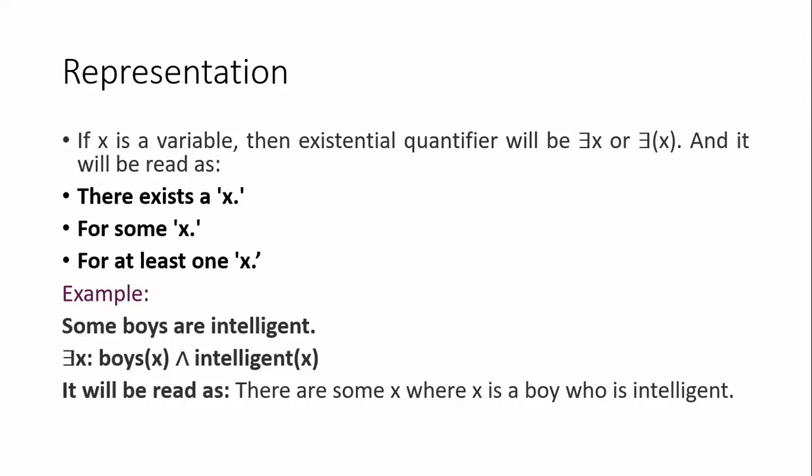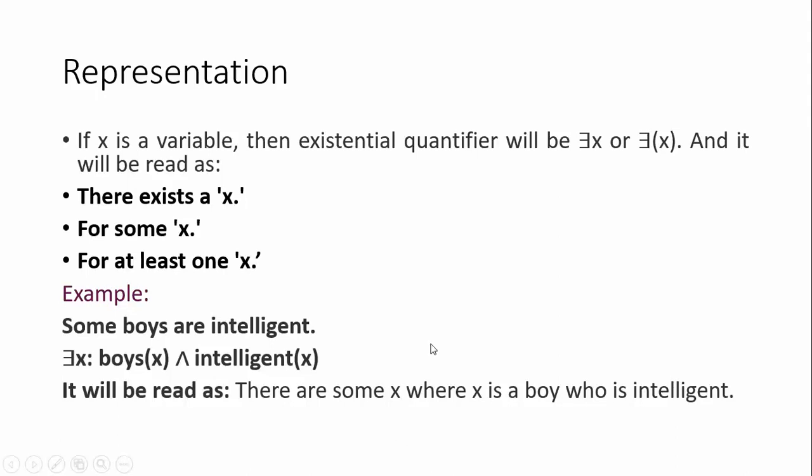If you see keywords like some, only some, at least, exist, there exist in your sentence, which quantifier do you follow? Existential quantifiers. So 'there exists x', or some boys, is represented by inverted E of x. Here x represents boys, and among those boys some are intelligent, that's why intelligent of x.